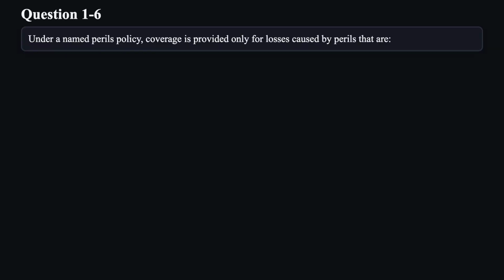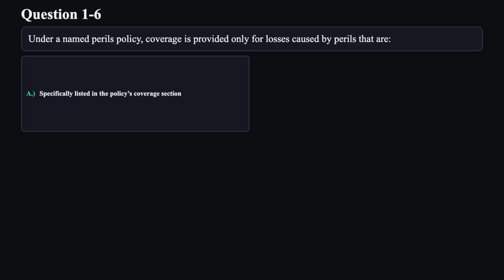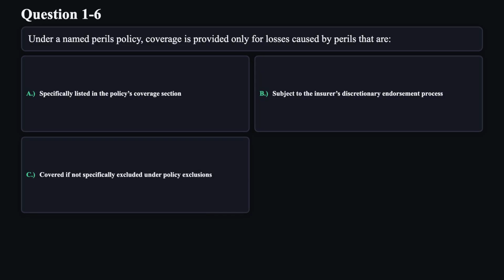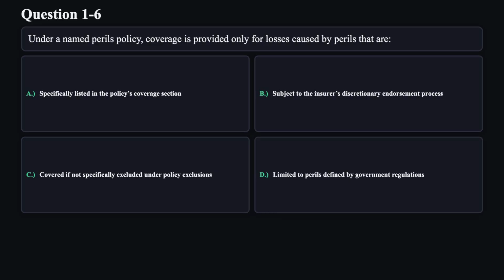Question 6. Under a named perils policy, coverage is provided only for losses caused by perils that are A. Specifically listed in the policy's coverage section. B. Subject to the insurer's discretionary endorsement process. C. Covered if not specifically excluded under policy exclusions. D. Limited to perils defined by government regulations.